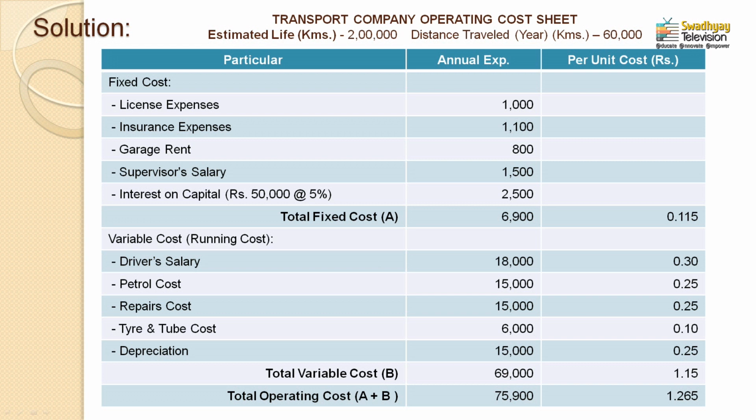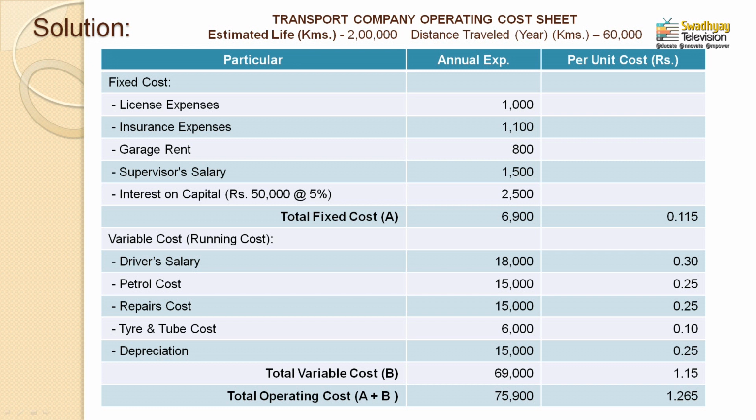Now moving to the second part. The total fixed cost is the total amount of annual expenses under the heading of fixed cost, that is 6,900 rupees. You may ask how we find the 0.115 total fixed cost, that is the per unit cost. Per unit cost means per kilometer, as the unit here is kilometer.